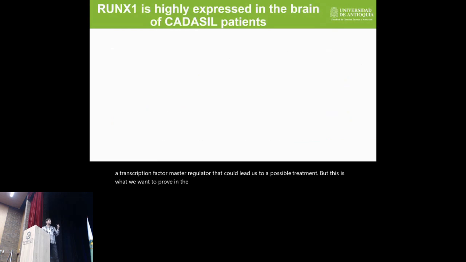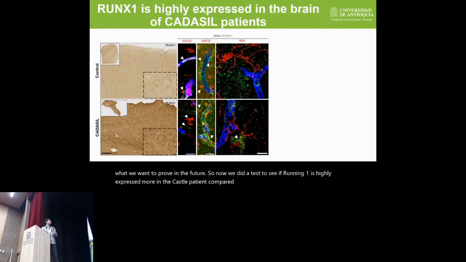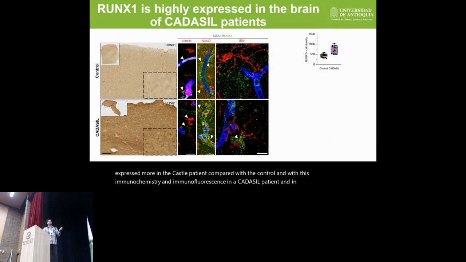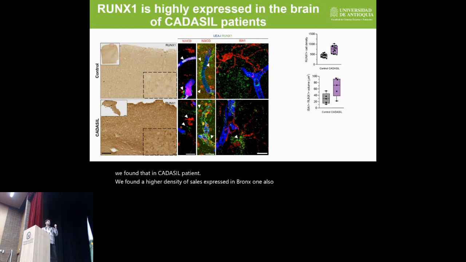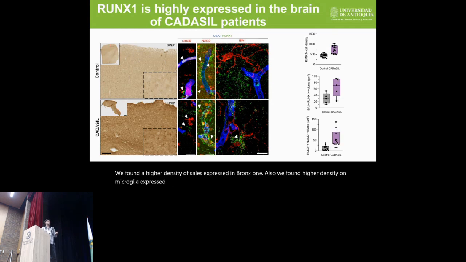So now we did a test to see if RUNX1 is highly expressed in the CADASIL patient compared with a control, with immunohistochemistry and immunofluorescence in a CADASIL patient and in control patients. And we found that in the CADASIL patient, there was a higher density of cells expressing RUNX1. Also, we found a higher density of microglia expressing RUNX1, and also a higher signal of RUNX1 in the vasculature. That leads us to know that RUNX1 is actually highly expressed in the brain of CADASIL patients.